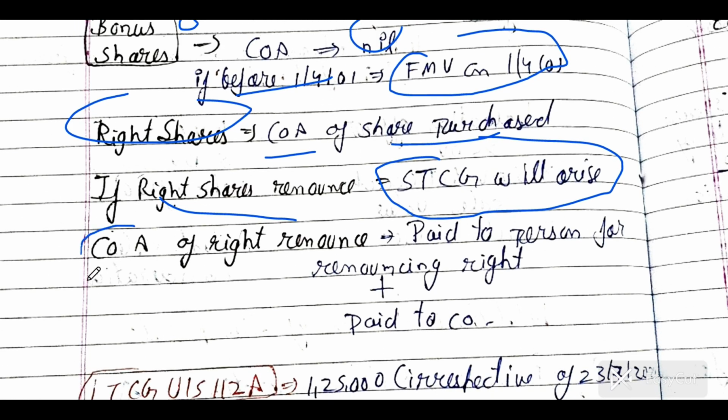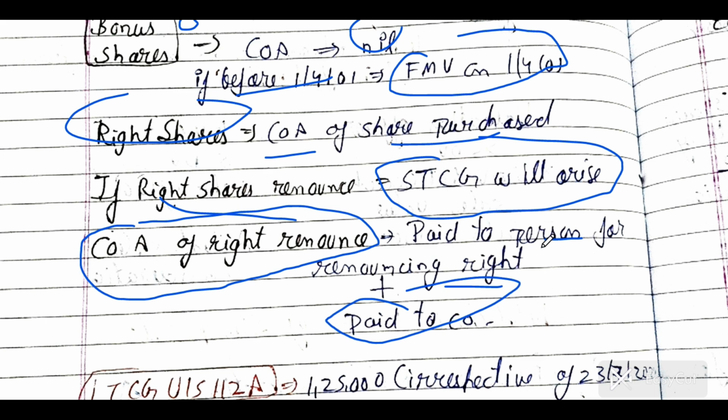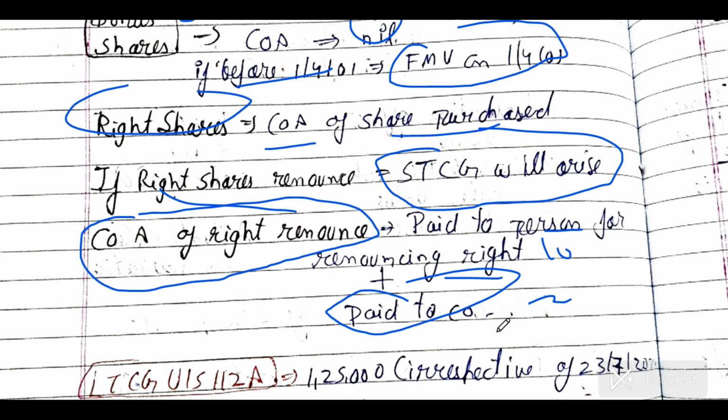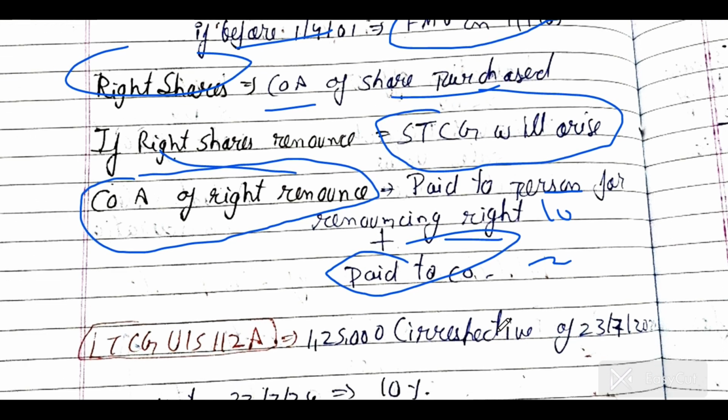And what will be the cost of asset of the right shares now? I am selling the right to a third party at rupees 2, and he is paying the company 10 rupees. What will be the cost? 12 rupees. That is, whatever he paid to the person for renouncing the right, plus whatever amount was paid to the company, 10 plus 2. So this will be the cost of the right shares.